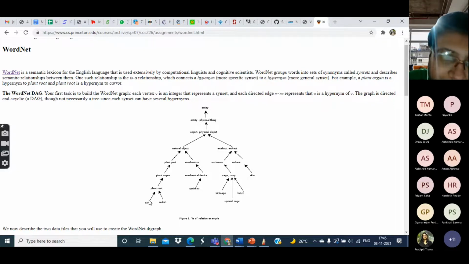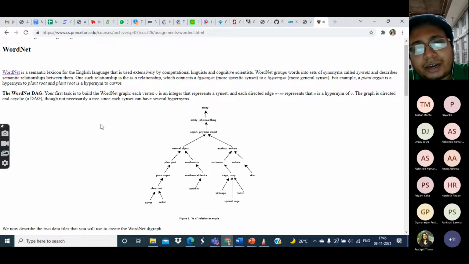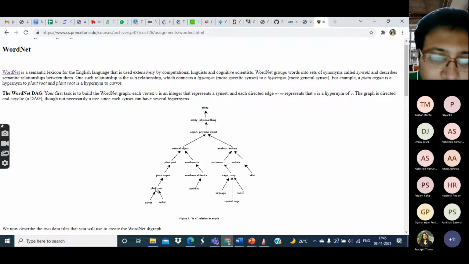If you consider the graph distance, what is it? You have a graph and you need to move from one node to another, so it is the number of edges that you have to traverse. Here, the graph distance between these two words is only 2.